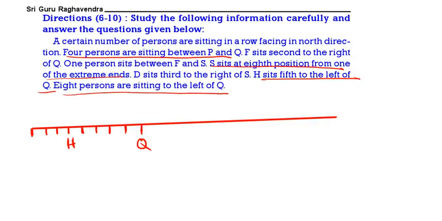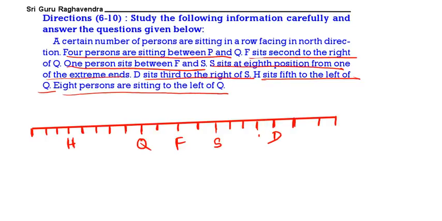F is sitting second to the right of Q. There is only one person between F and S. S is 8th position from one end. So 1, 2, 3, 4, 5, 6, 7. So the 3rd, 6th, 7th, 8th positions. This is correct.